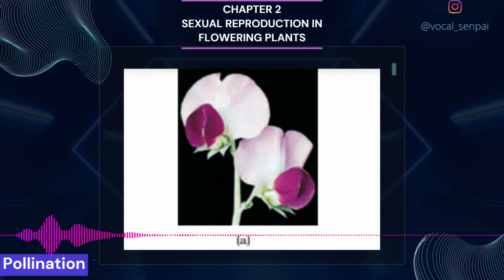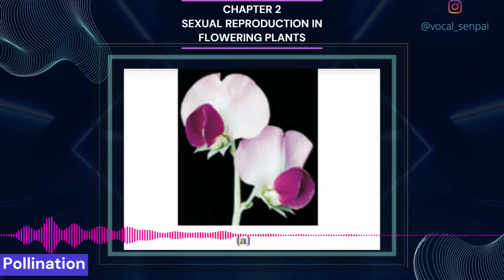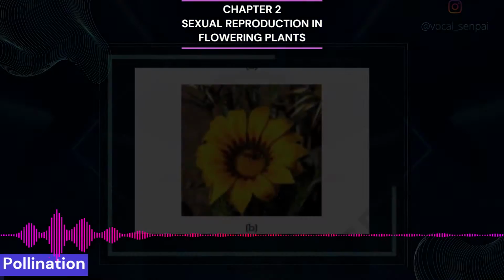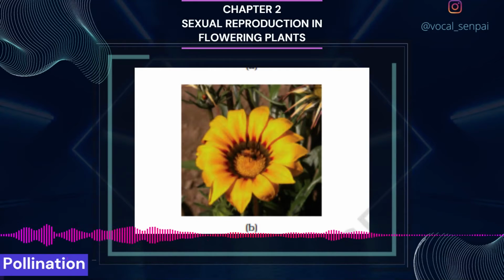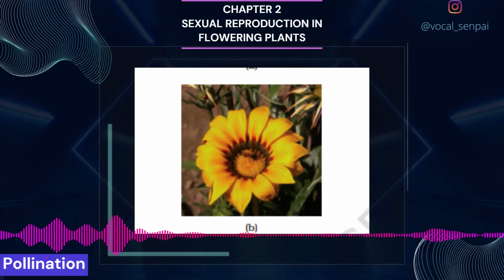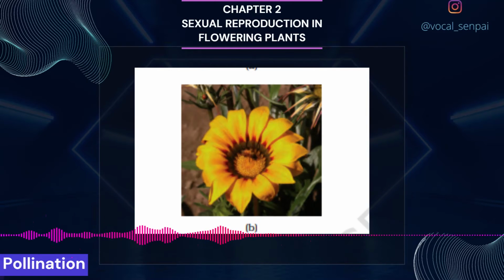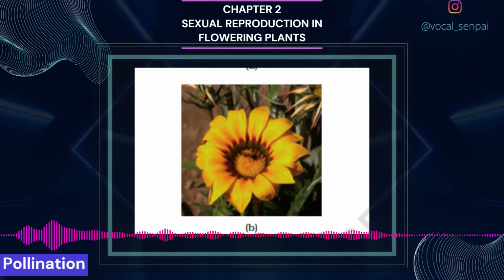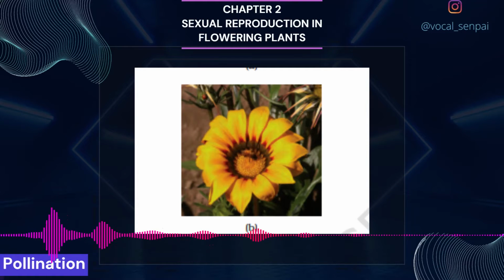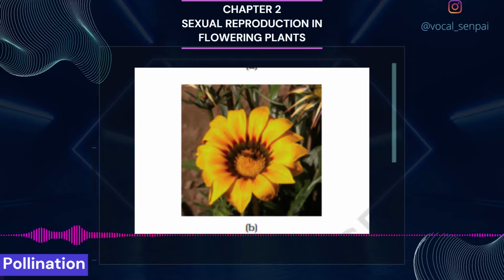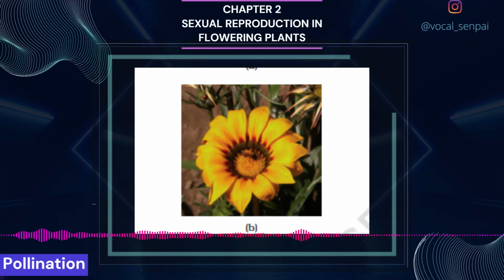Although geitonogamy is functionally cross-pollination involving a pollinating agent, genetically it is similar to autogamy since the pollen grains come from the same plant. 3. Xenogamy. Transfer of pollen grains from anther to the stigma of a different plant, figure 2.9b. This is the only type of pollination which during pollination brings genetically different types of pollen grains to the stigma.